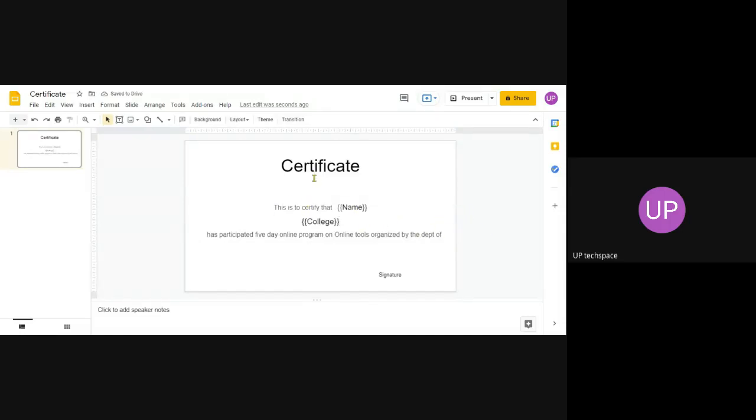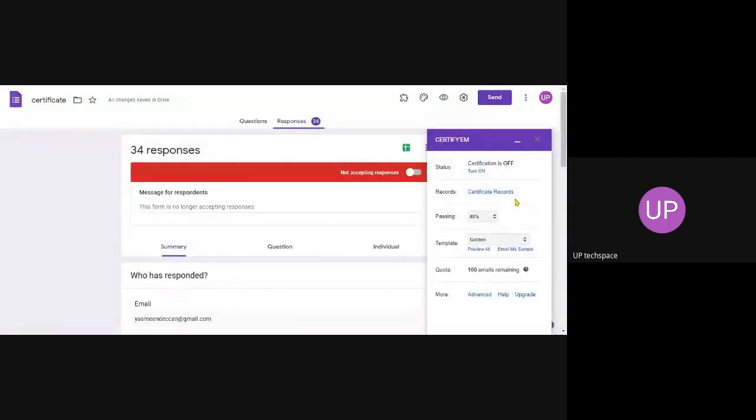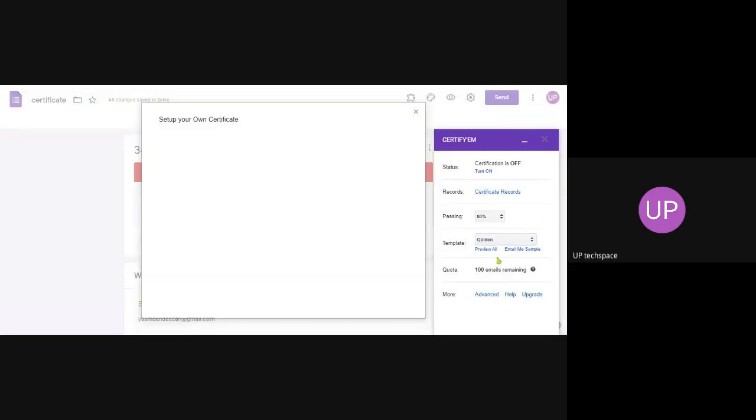So what happens while I am using this with this form, automatically it will take different names and colleges and it will send to the email address of you. That is the process that we are trying to do. So we'll go back to the Google form, and our certificate thing is on. Now we have to choose the custom template.